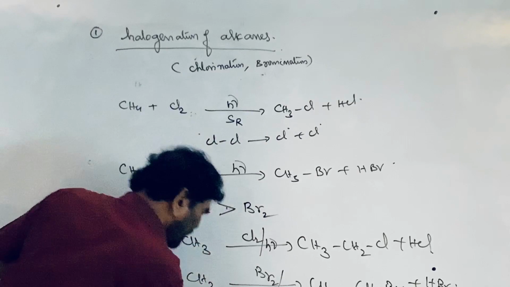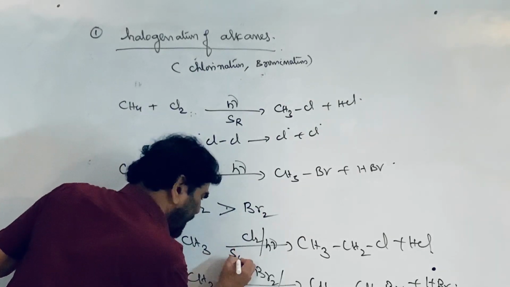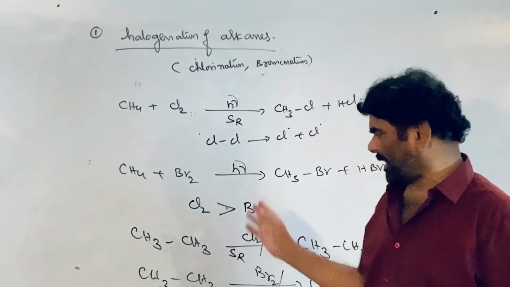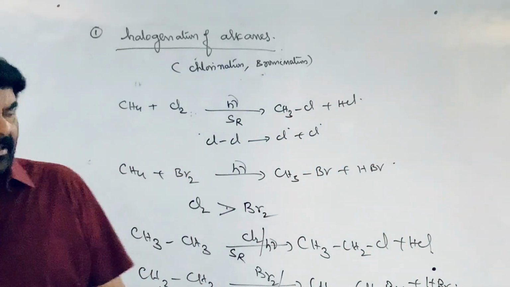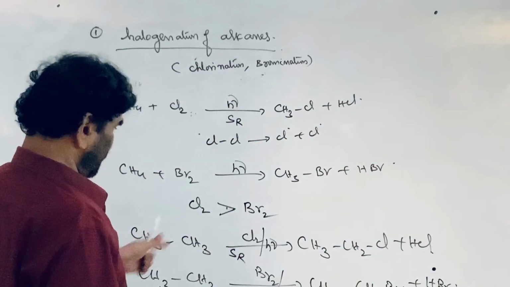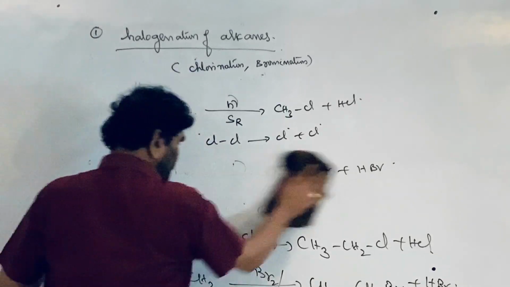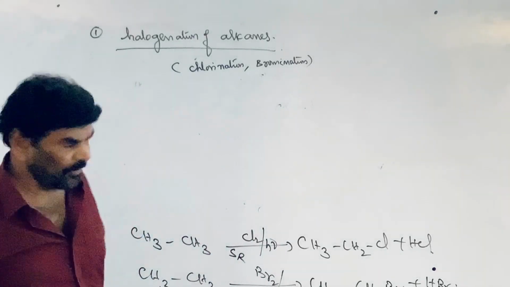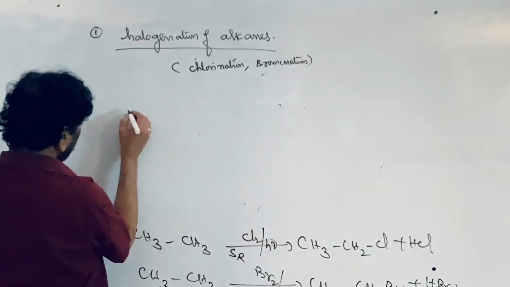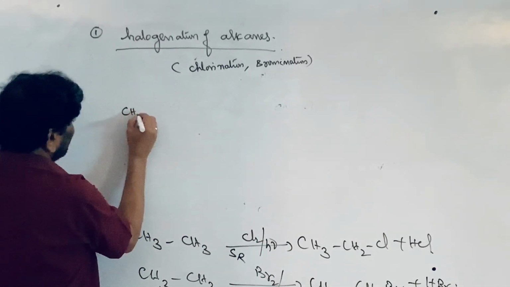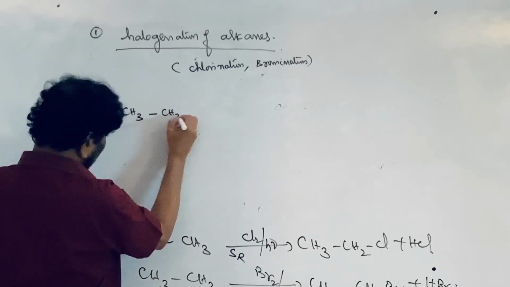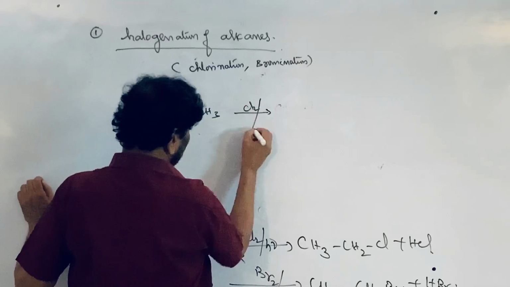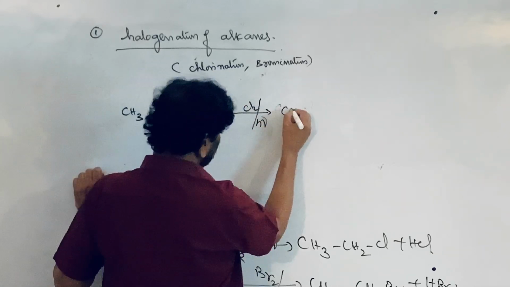See, all are free radical substitution reactions. Several times we discussed that chemical reaction, including in chemical kinetics. So we know this one, reactivity. If you come to propane, you can carry out the reaction by treating with chlorine in the presence of diffused UV light.